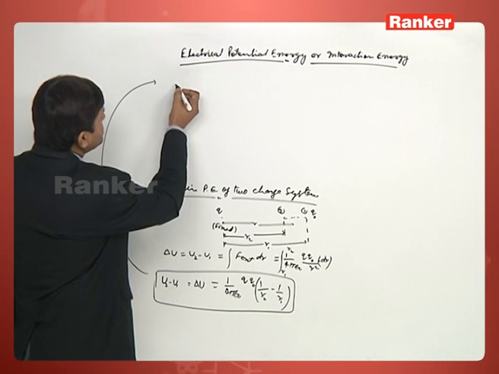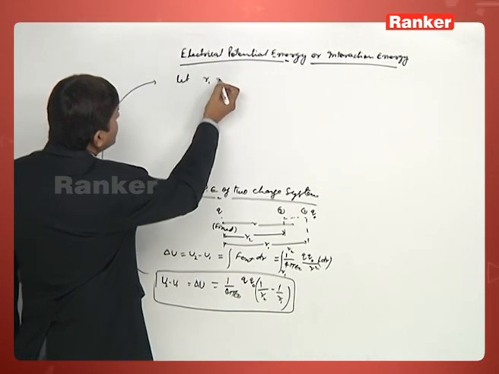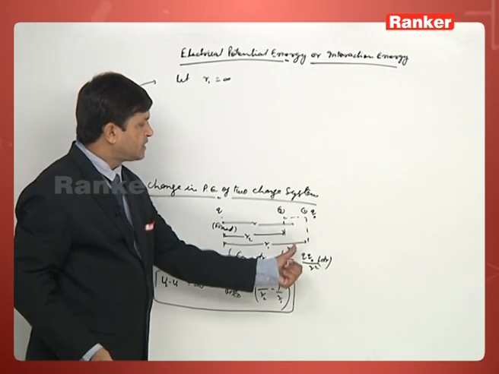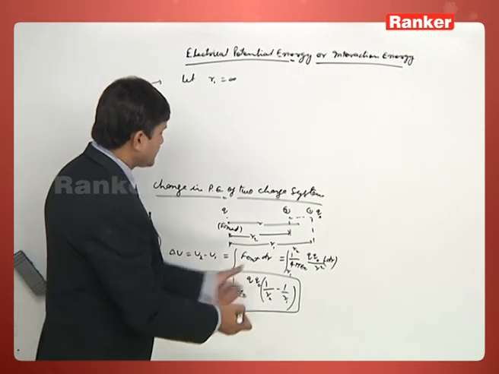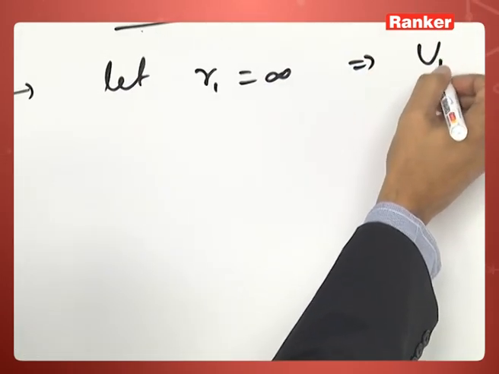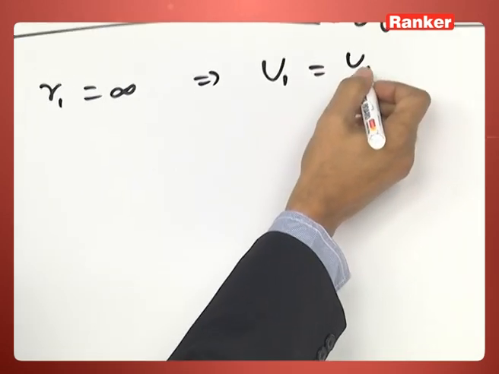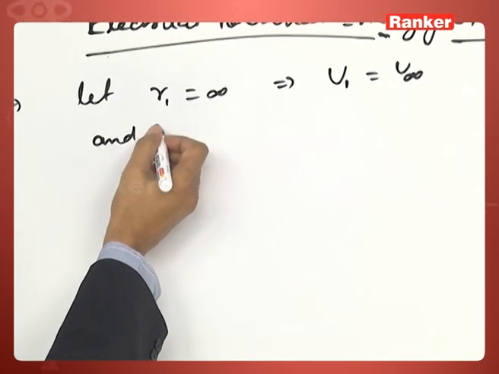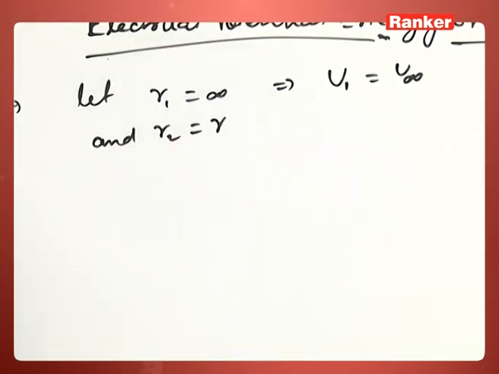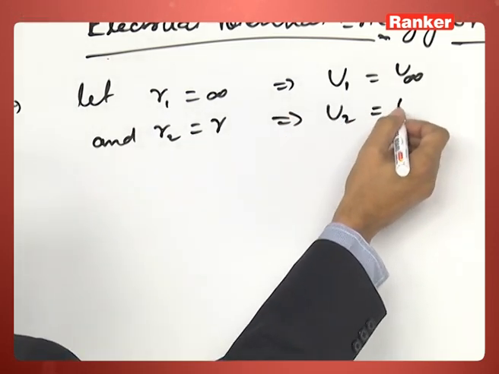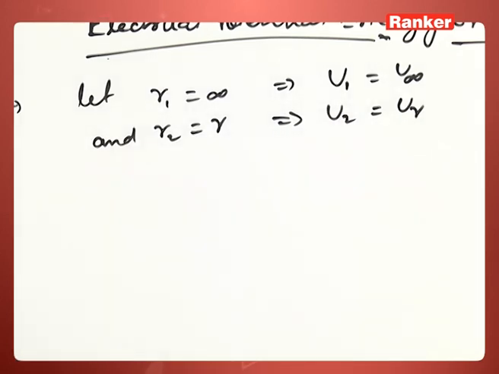So if r1 we define as infinity, meaning the first position is infinity, the corresponding potential energy at 1 is written as U at infinity, and r2 is any finite distance, let it be R. So the corresponding potential energy at that distance is written as U at R. Now we can substitute these values in this expression.